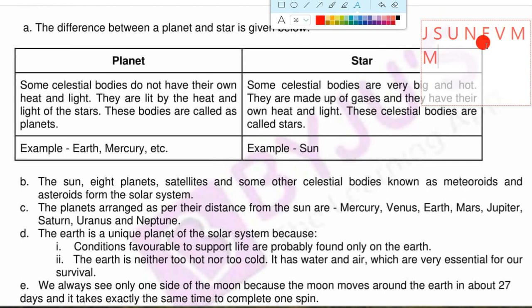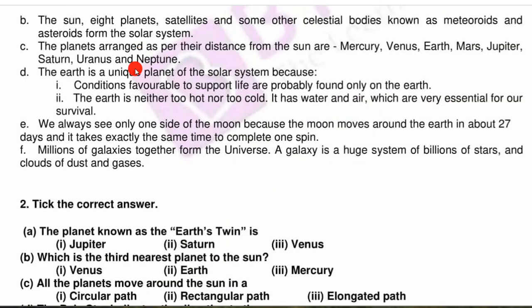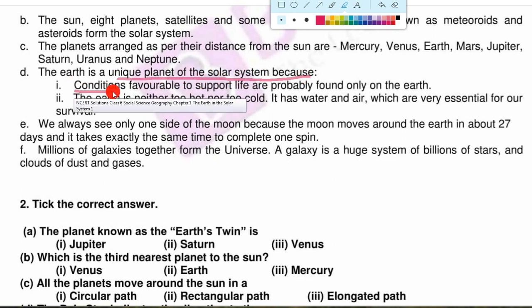Now the next question is, why is the Earth called a unique planet? The Earth is a unique planet of the solar system because conditions favorable to support life are probably found only on the Earth. It means that Earth is the only planet which has a life supporting system, meaning it has air and water so that it supports life.